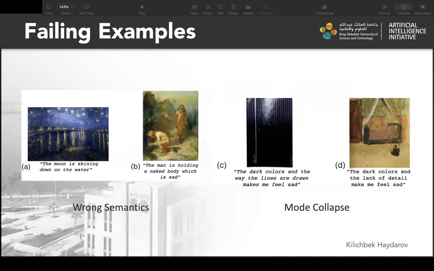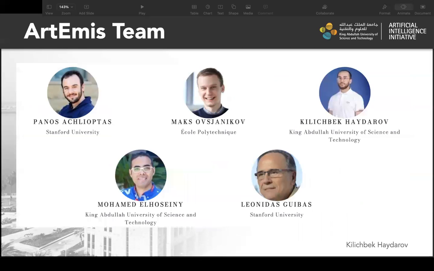Here we see how our neural speakers can make mistakes at the basic object recognition level of reasoning. For example, the moon is shining down on the water, or the man is holding a naked body, which is sad. Or they suffer from mode collapse, for example, outputting the same caption for two different images.